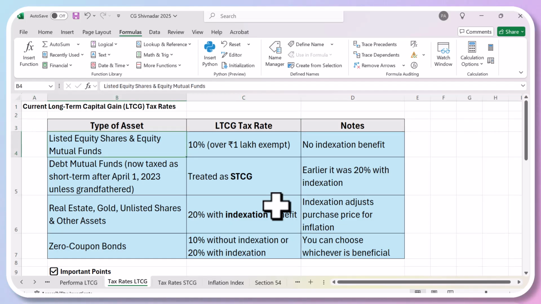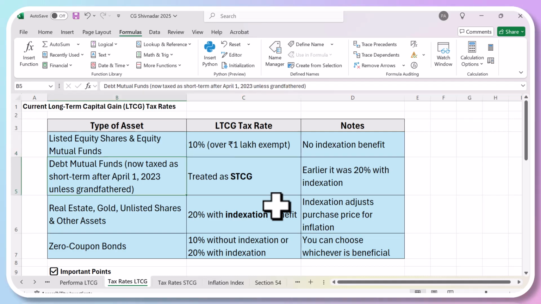If you're holding listed shares and you sell them after 1 year, then you have to pay 10% over 1 lakh. Up to 1 lakh rupees, there is no tax, and then you calculate 10% tax. There is no indexation benefit for listed equity shares or mutual funds. If you sell mutual funds after 1 year and earn a capital gain, you pay only 10% capital gains tax. Up to 1 lakh there is a total exemption, and that is for every financial year. If you make a profit over 1 lakh, you pay 10% tax.